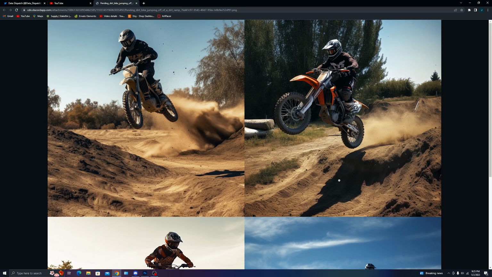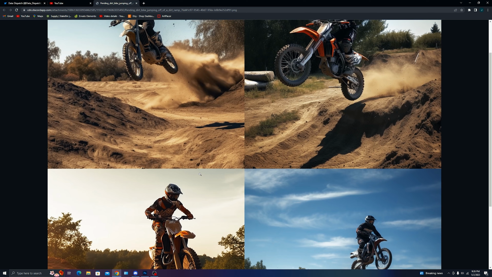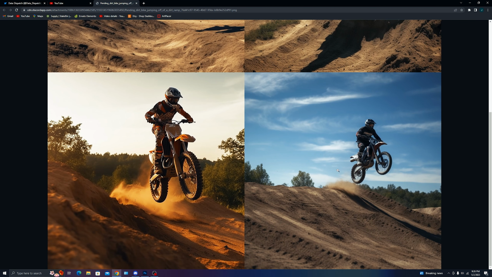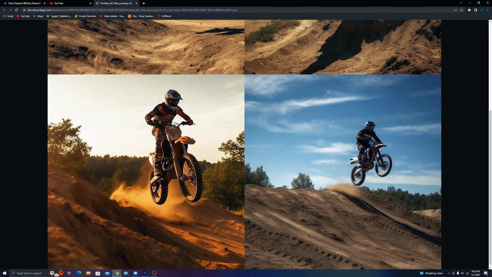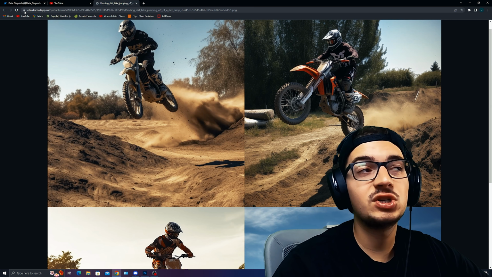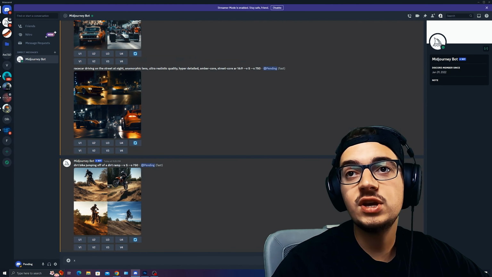Now the problem here is that you have different types of scenery and different types of layout. You can see grass in this one, and just dirt or basically desert in this one. Then there are different lighting aspects: these are in broad daylight, this is more during sunset, and this has a clear blue sky behind it. How do we specify this and make it narrower to the search that we want right off the bat? That's what we're going to be talking about, especially the keywords that are important to stress in the creation of the prompt.